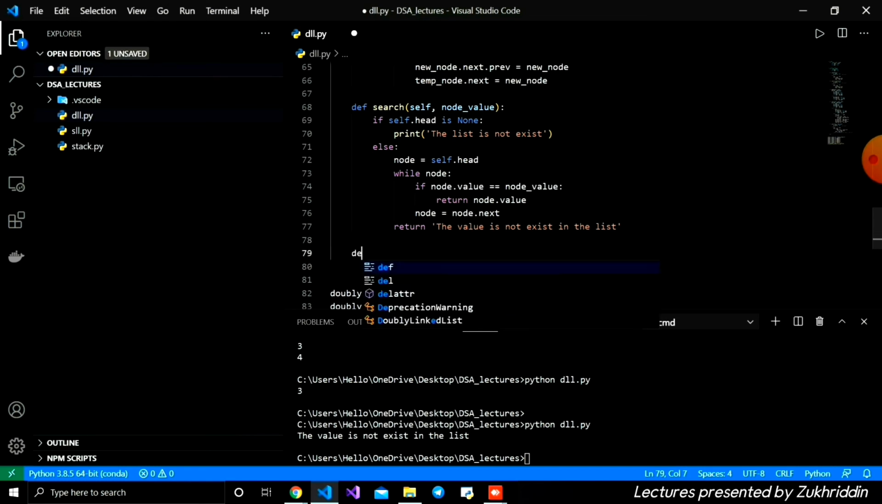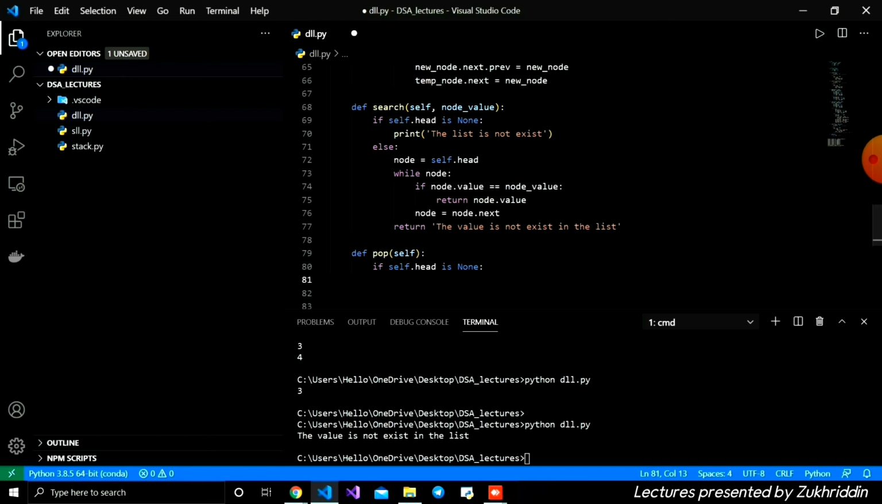Let's create our pop function. Firstly, I'm going to define the function, which is pop, for deleting from the end of our double linked list, and it takes only the self parameter. Inside, we're going to write the logic the way we wrote it in the single linked list, and we're also going to make some changes. First, if self dot head is None,